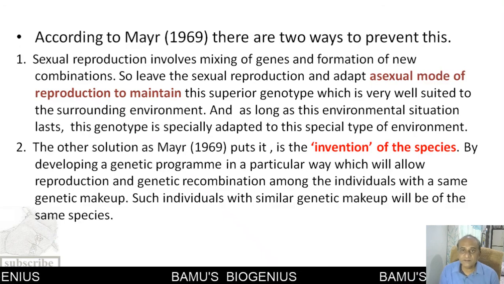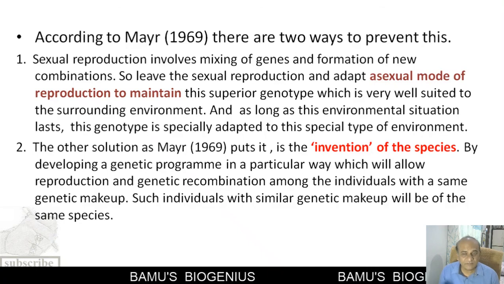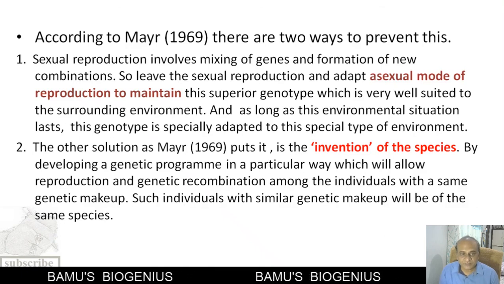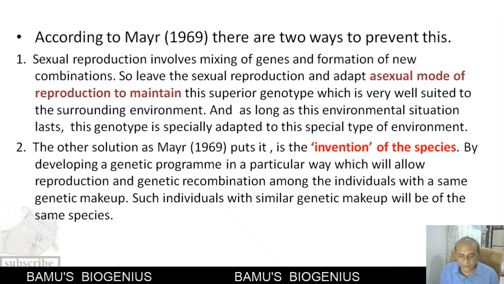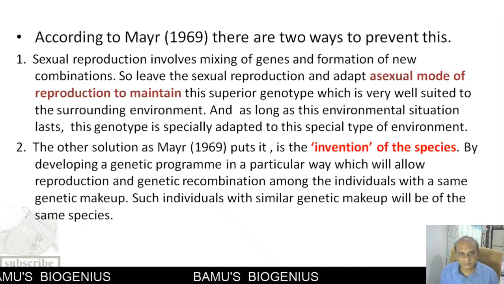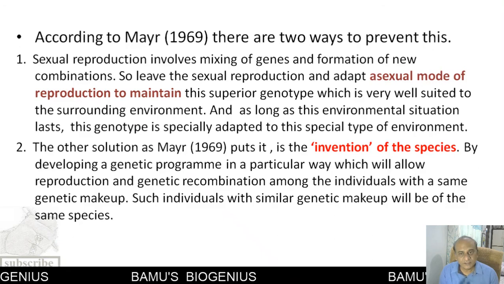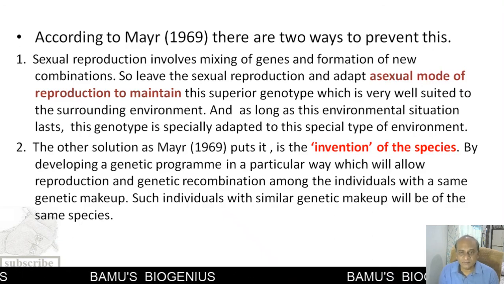The second method to prevent this is that they will invent a species. By inventing a particular kind of genetic program, this particular genetic combination will be maintained, and reproduction will take place only among individuals of that same genetic makeup, so these organisms will cope with the environment.